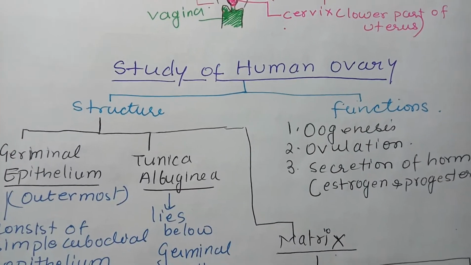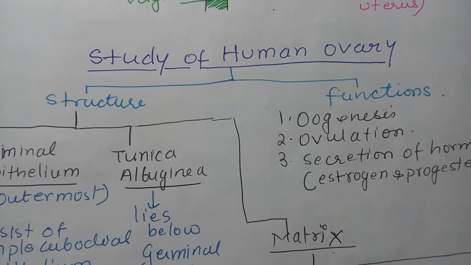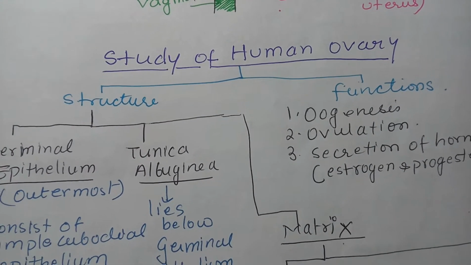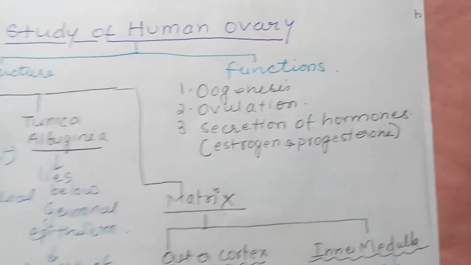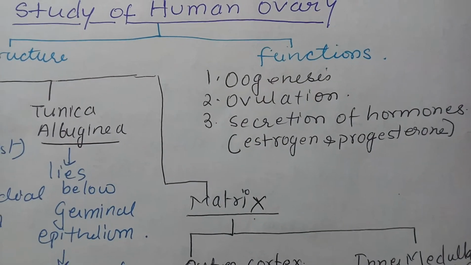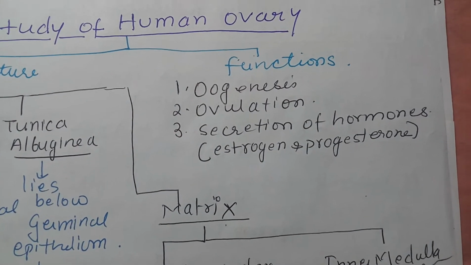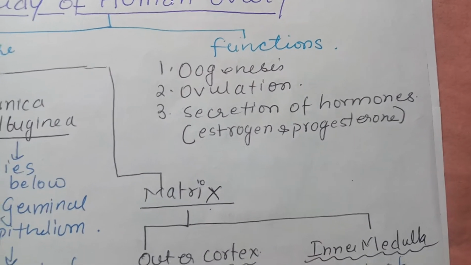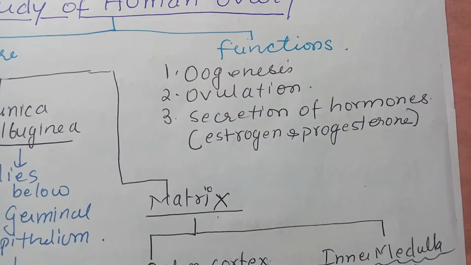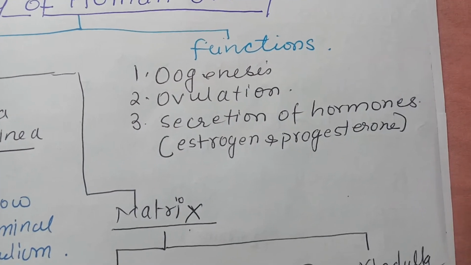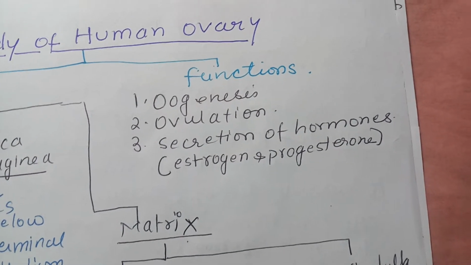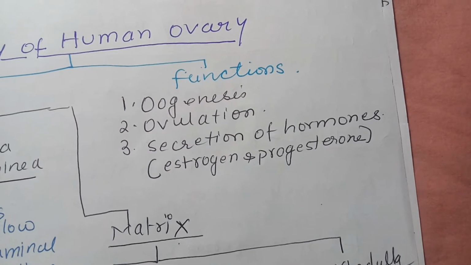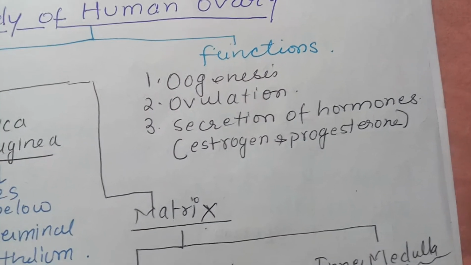Since the formation of ovum occurs in the ovary, we will see the structure of the ovary and its function. The function of the ovary is oogenesis, that is the formation of ovum from the precursor cell. Then ovulation, that is the release of the ovum from the Graafian follicle. Then secretion of hormones. The ovary is also a gland, so it secretes the hormones estrogen and progesterone.